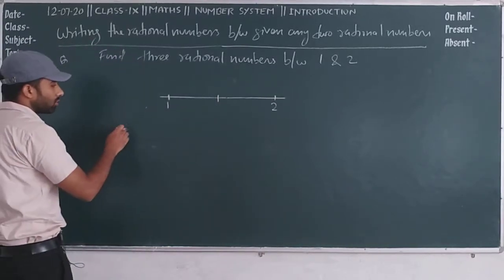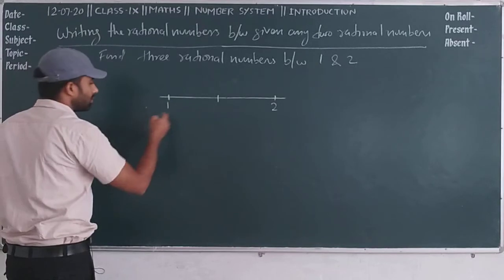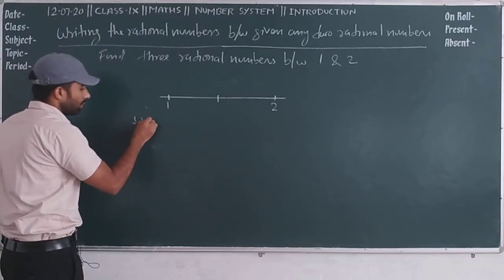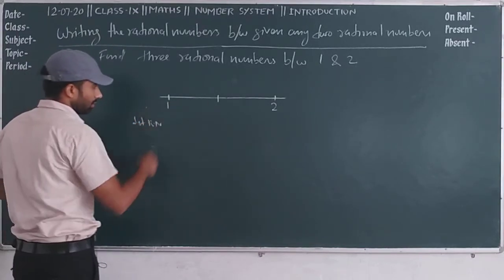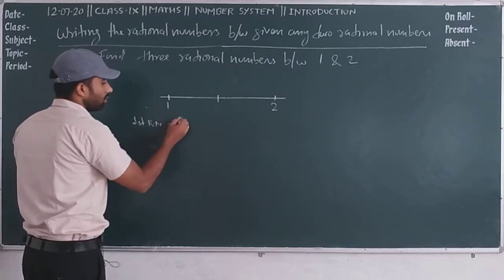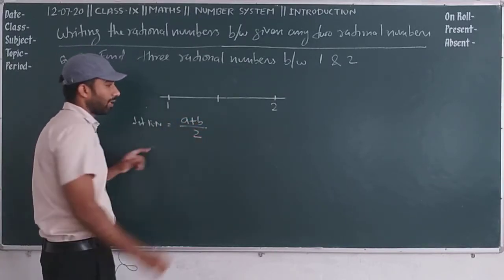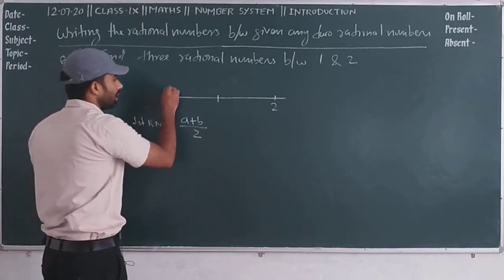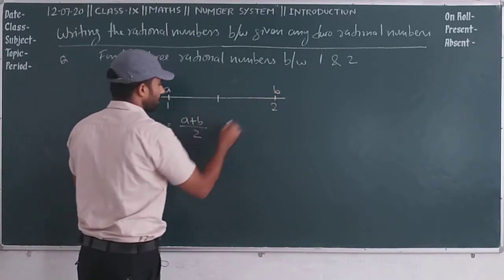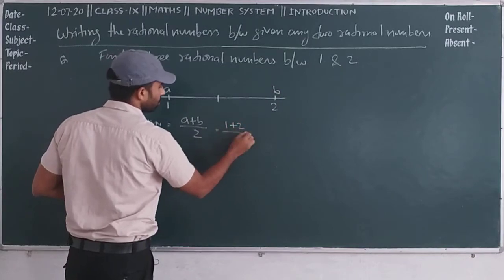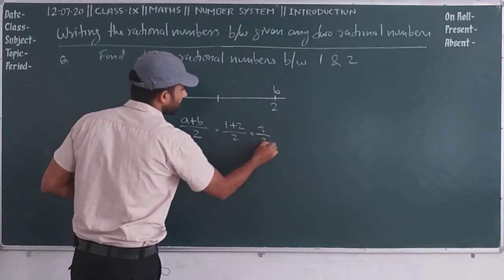By average. We can find the first rational number between these two numbers by a plus b by 2. What is a? a is the first value, b is the second value. So 1 plus 2 by 2 is equal to 3 by 2.